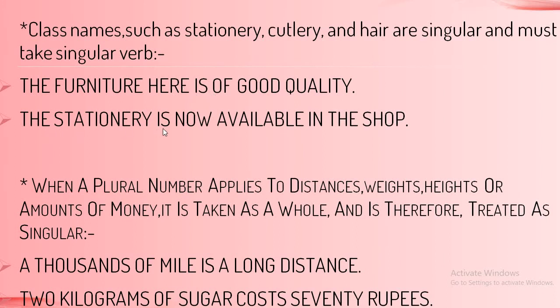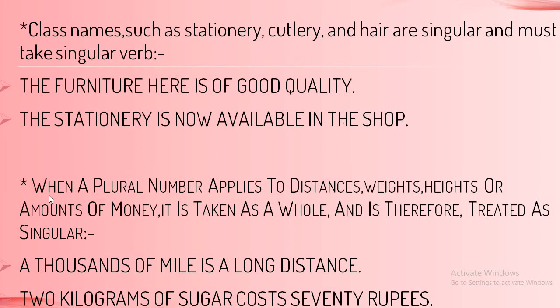Similarly, the stationery is now available in the shop. Stationery comprises everything: books, notebooks, pencil, pen, eraser, sharpener. So the stationery is one complete unit which is used for studying. That is why it is considered a singular noun, and with a singular noun we use a singular verb. So the stationery is now available in the shop.